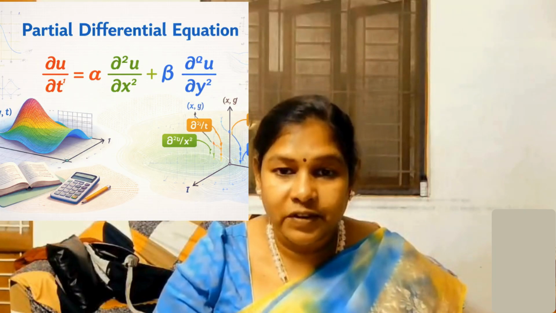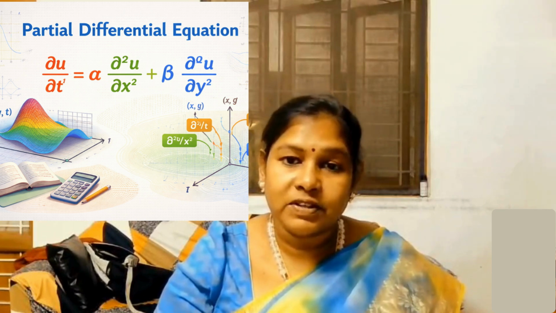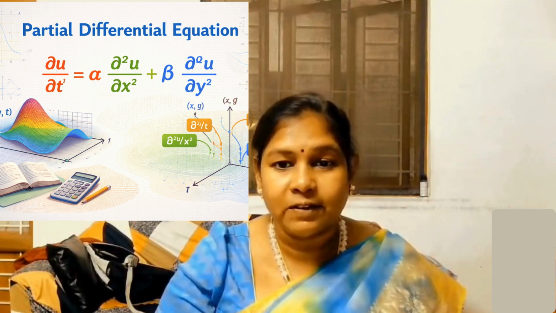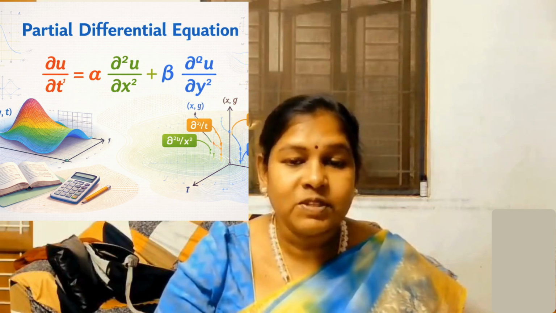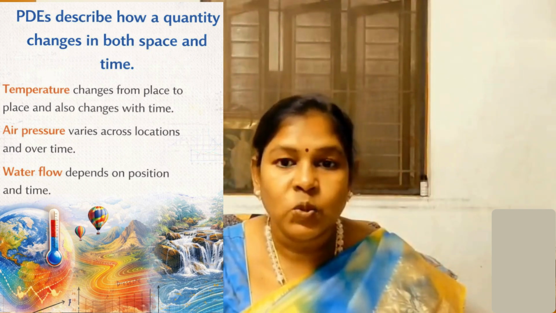Now, what are partial differential equations? A partial differential equation is an equation that involves partial derivatives of a function with respect to more than one variable. In simple words, a partial differential equation describes how a quantity changes in both space and time. For example, temperature changes from place to place and also with respect to time. Air pressure varies across locations and over time. Water flow depends on position and time. So, whenever something changes continuously in space and time, a PDE is used to describe and predict that change.